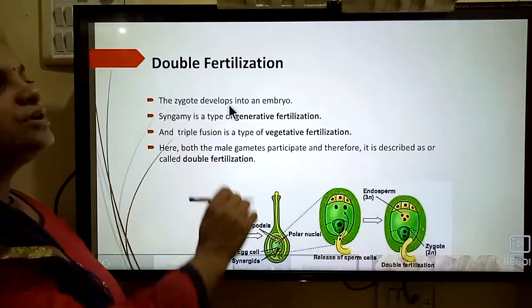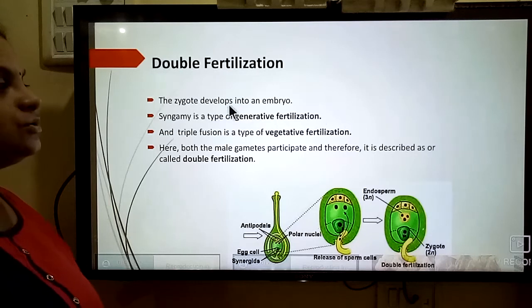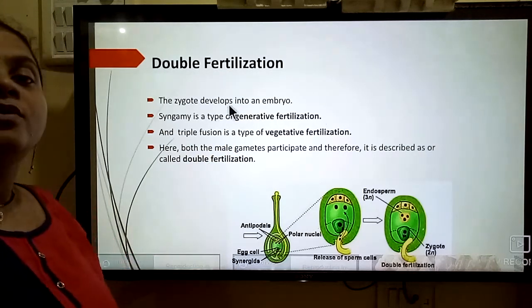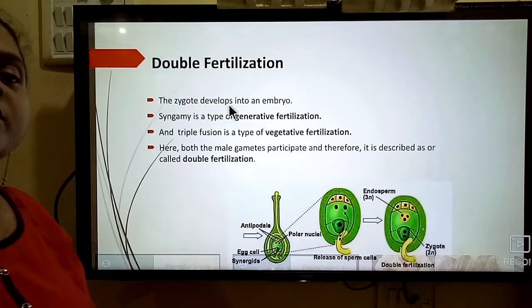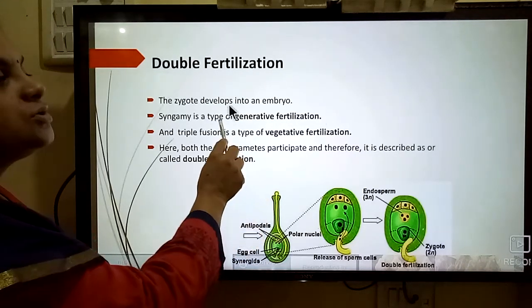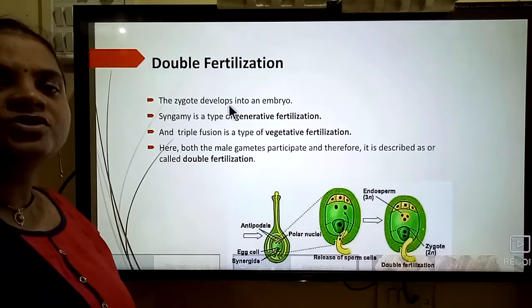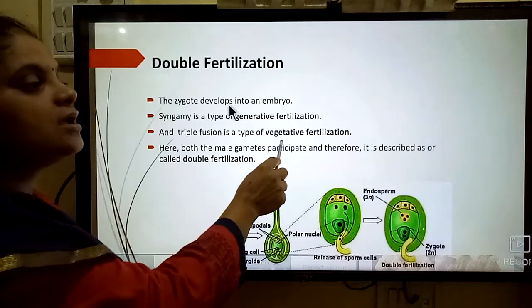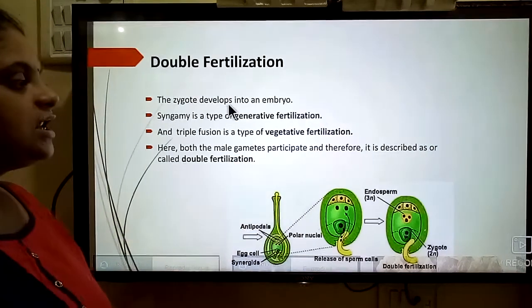The zygote develops into the embryo. As I told you, syngamy is a type of generative fertilization and endosperm formation is a type of vegetative fertilization. It provides nutrition for the growth of the new plant, so that's why it is called vegetative fertilization.